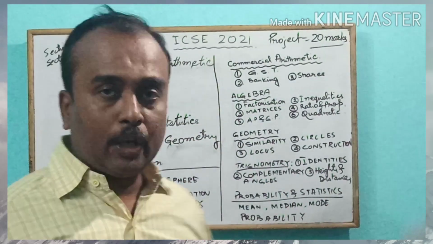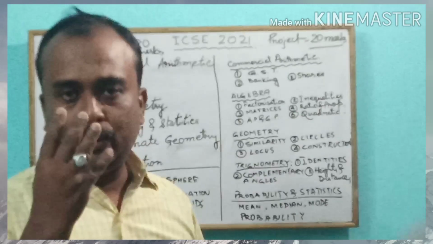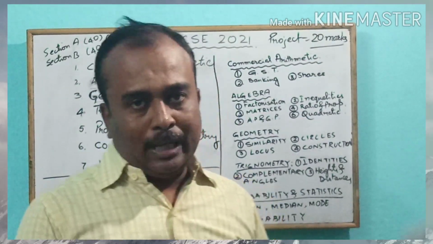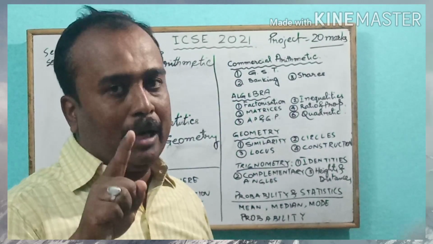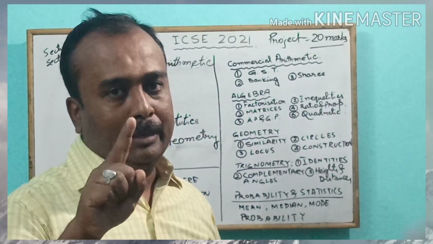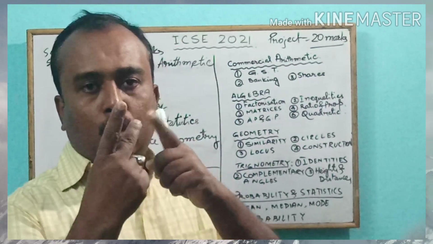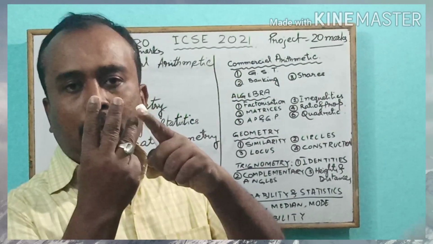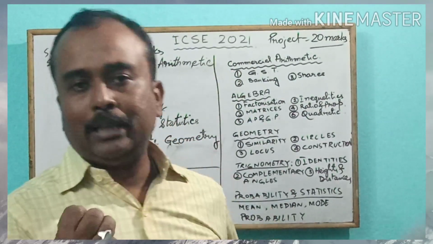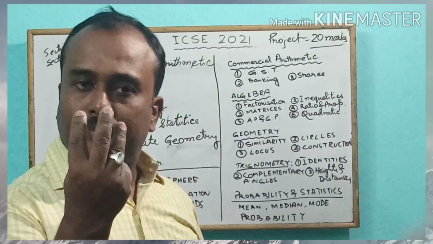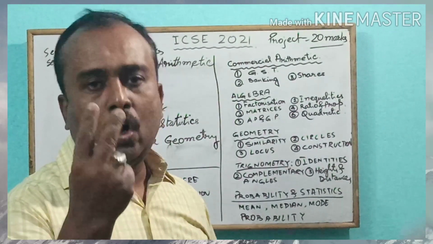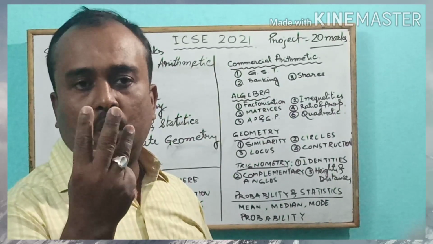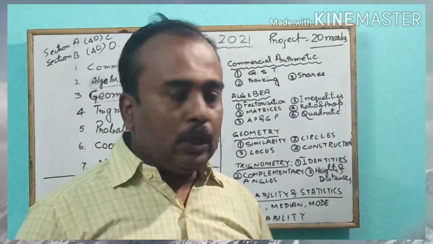In section B, you will be given 7 questions, and out of that you have to answer only 4. So that means every question will carry 10 marks in section B. Don't think that one question will be of 10 marks. In one question there may be 2 parts. One will be of 5 marks, second part will be again of 5 marks. Or there may be 3 parts: 3, 3, 4. That means the question may be of 3 subparts, or of 2 parts, 5, 5 or 3, 3, 4. So this is the question pattern for ICSE Mathematics.